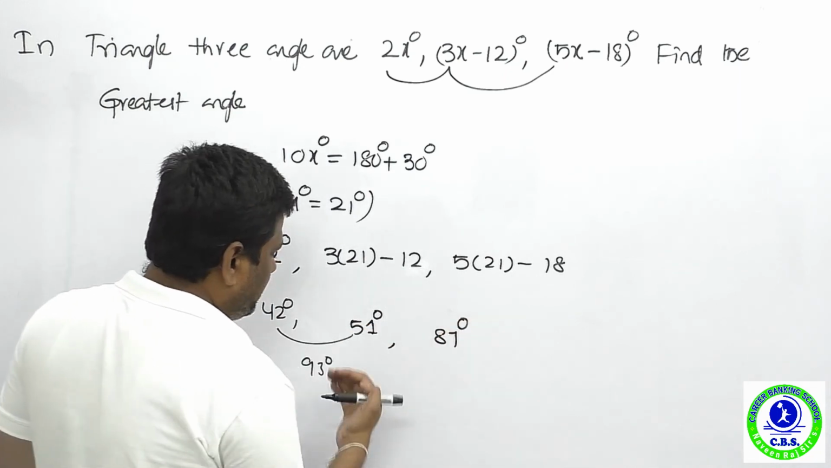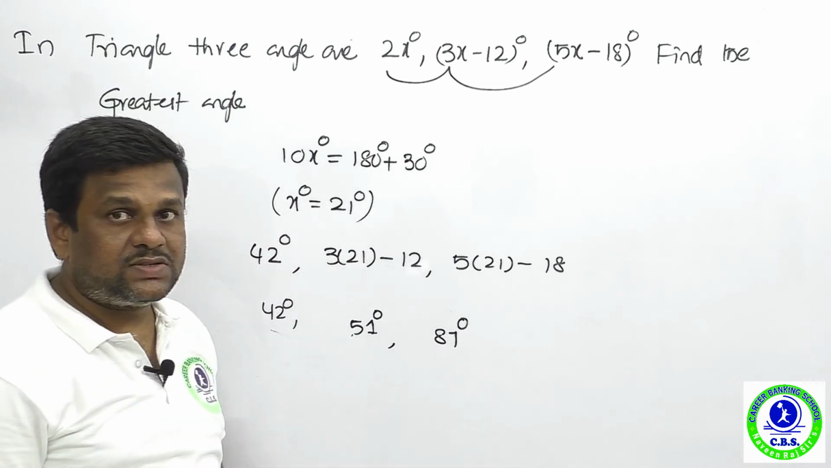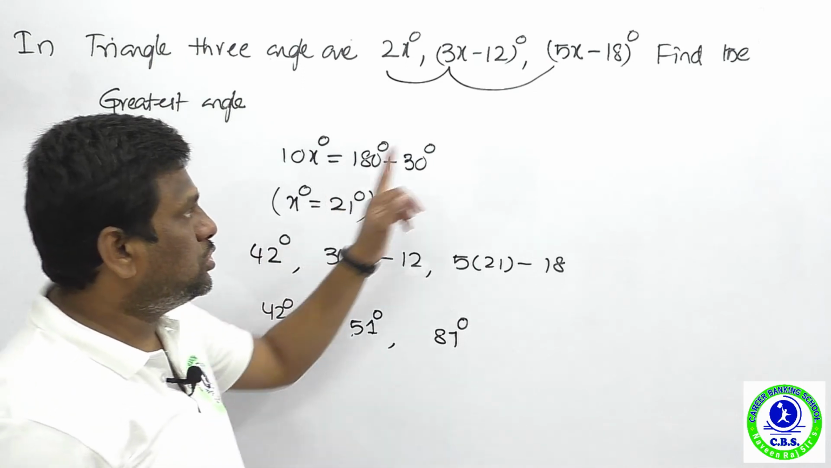Now what is it? It is 87 degrees. So the first angle is 42 degrees, the second angle is 51 degrees. What is the highest angle? 87 degrees is the right answer. So you can find the x value and substitute into the highest value.